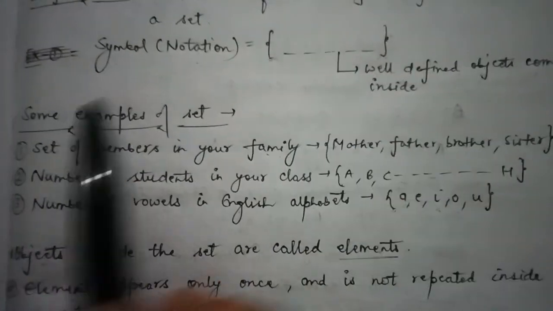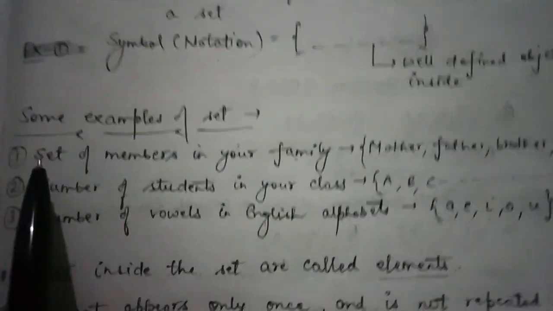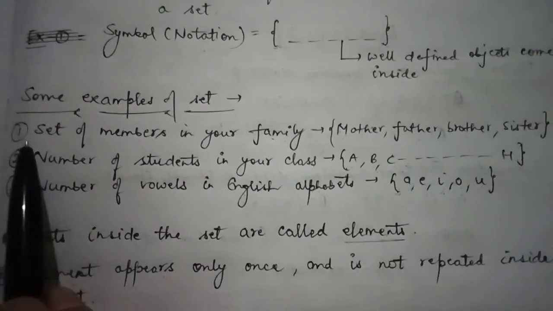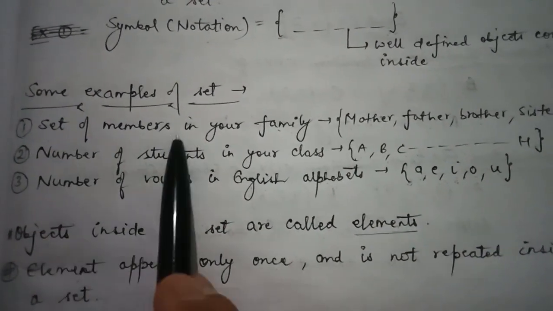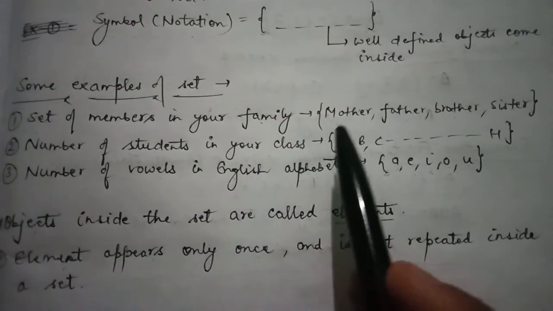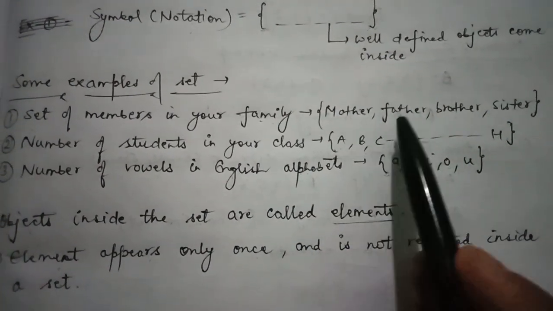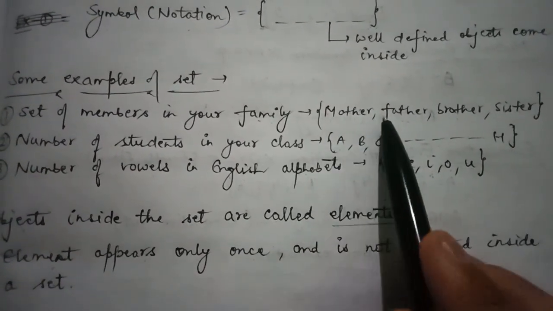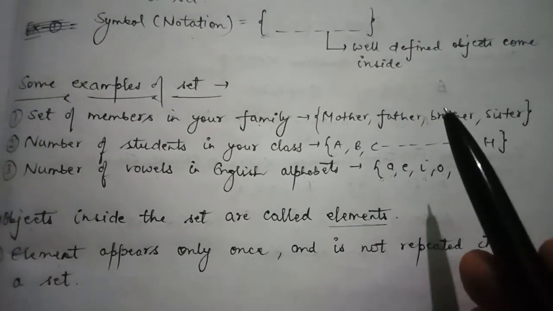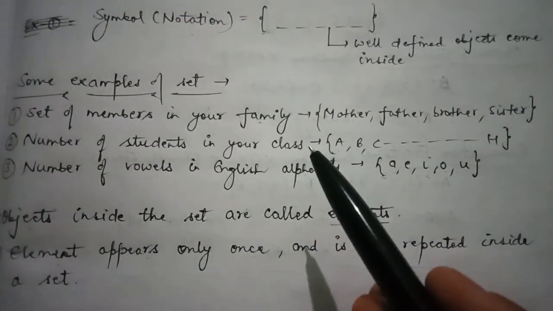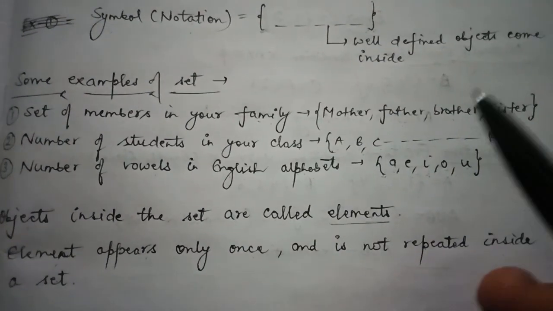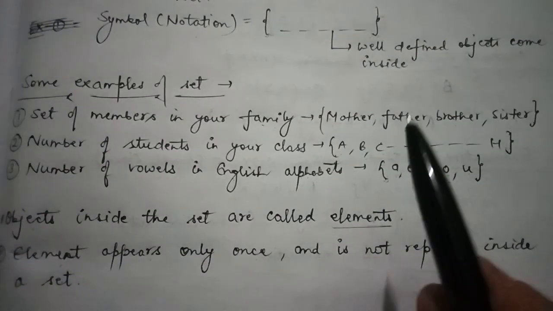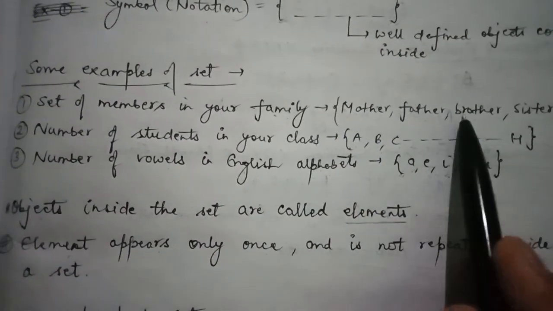Okay, so I have tried to explain sets by giving you some easy daily life examples. First example is set of members in your family. In your family you have your mother, father, brother and sister, and the answer to this question, members in your family, is the same. If I ask you, you will give the same answer. Your father, your mother, your sister, your brother, they all will give the same answer. So that means the answer is well defined, so it will form a set.